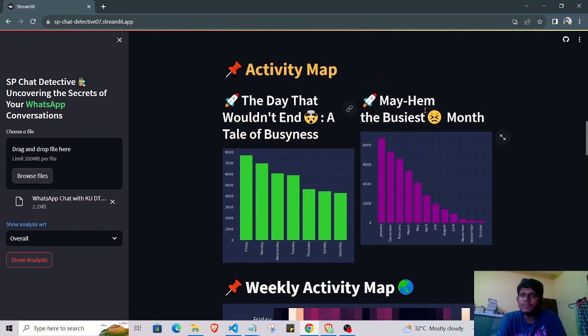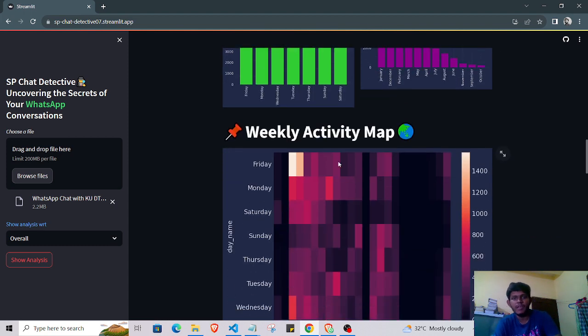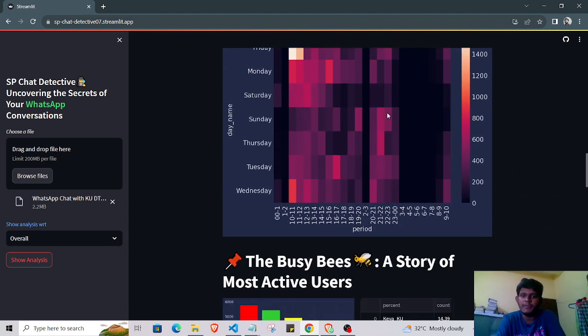We consider the busiest month. Which month is overall the busiest for talking? We can see that January is the busiest month, and there is also the weekly activity map.